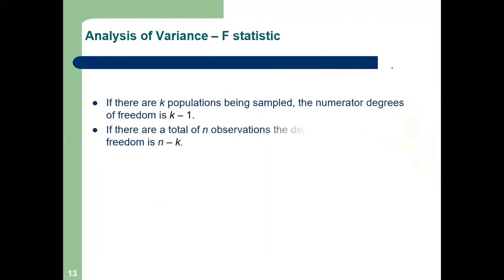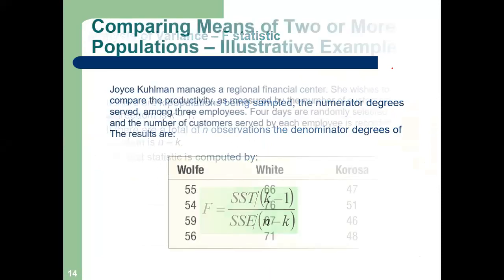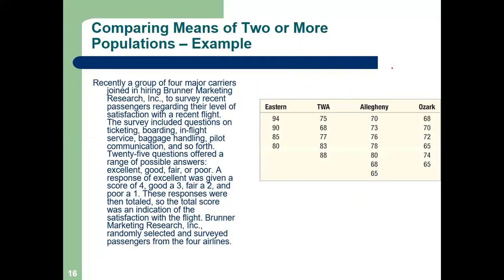Wait just a minute. Let me go to the question. Yes, this is my question. Where is 25? No, 25 is there. 25 questions were offered a range of possible answers, sir. So I thought it was 25. No, that is a different matter.